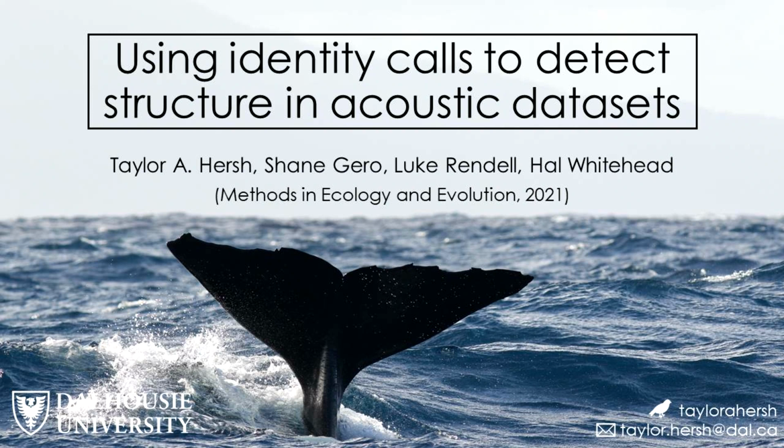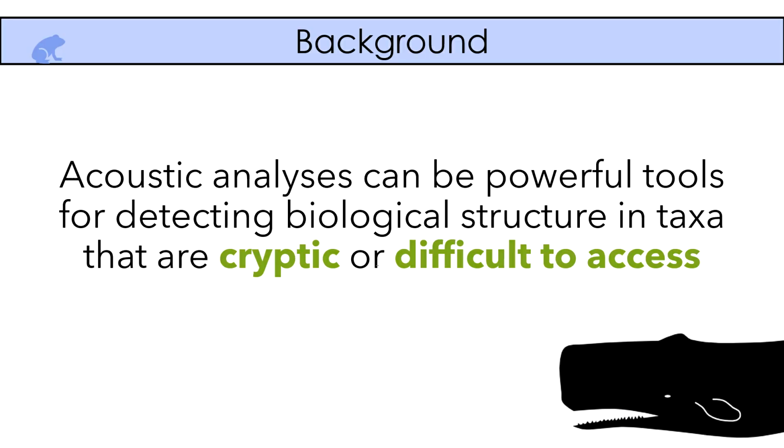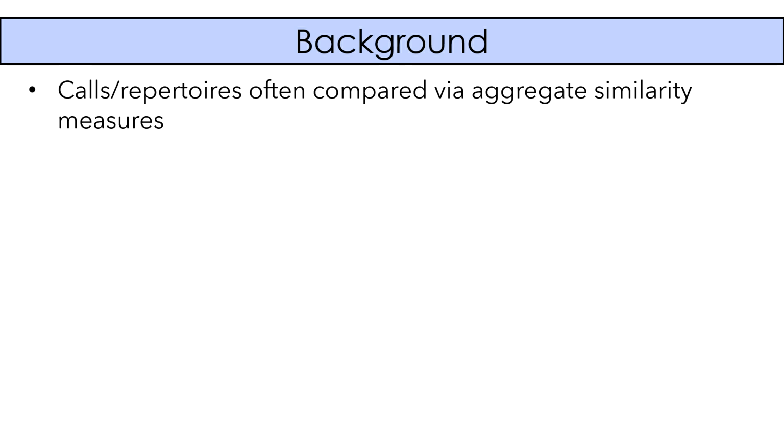Today I'm going to be talking about a new method that my co-authors and I recently developed, which uses what we term identity calls to detect structure in acoustic datasets. Acoustic analyses can be powerful tools for illuminating structure within and between populations, especially for taxa that are cryptic, such as many species of frogs, or difficult to access, like marine mammals.